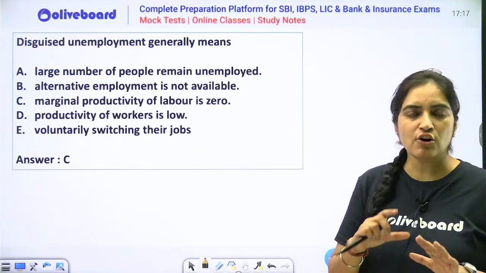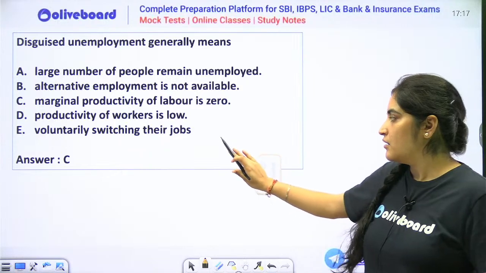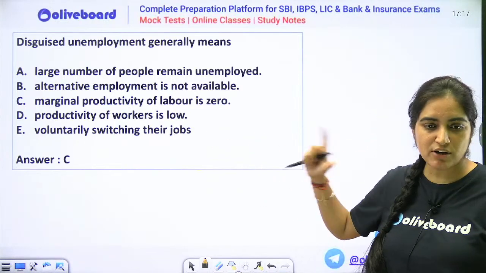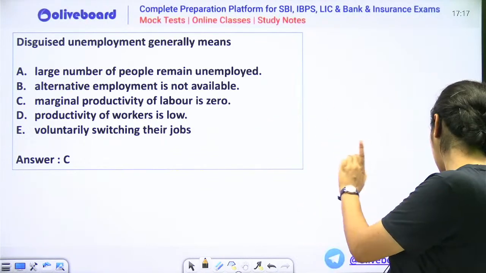So anyways, if you are not preparing for Nabard, then please remember the body which has published this report and the name of the report. So the correct option is option number C, disguised unemployment. You can go and check this out.